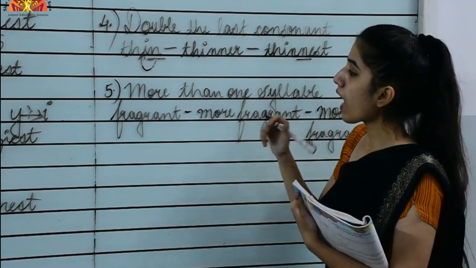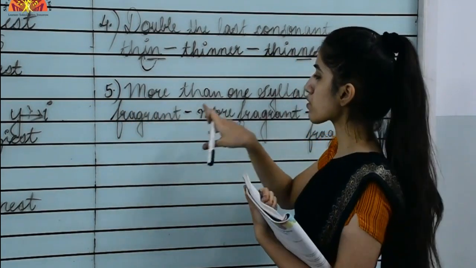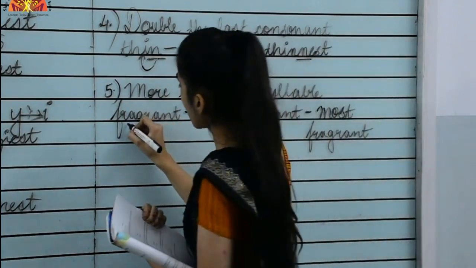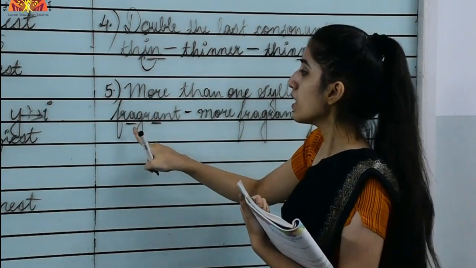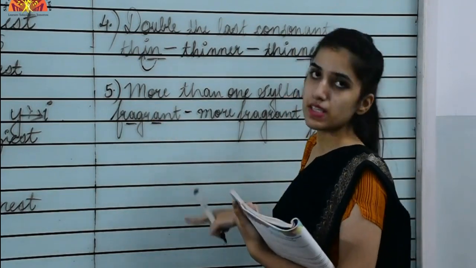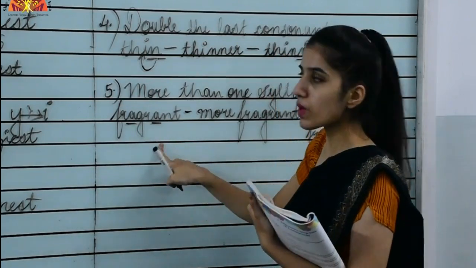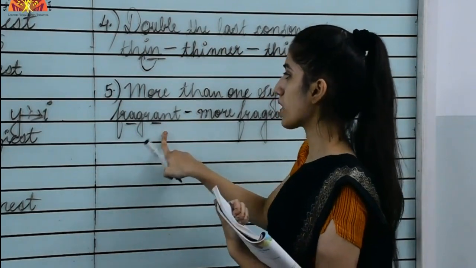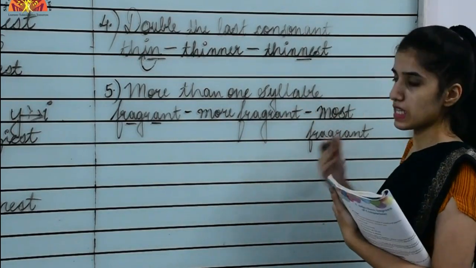Okay. So how did we identify that this word belongs to this category? As you can see, there are vowels at two places over there. So it is used two times in that word. That is why this word belongs to this category, that is, more than one syllable.